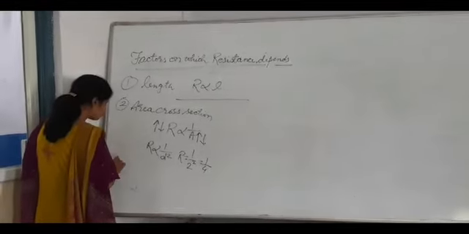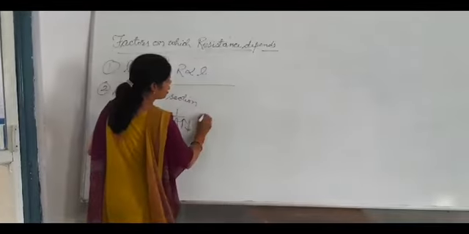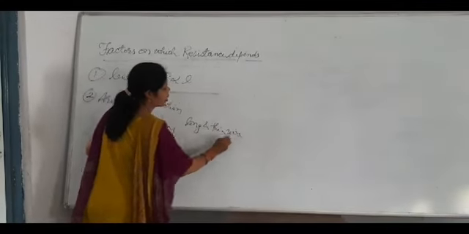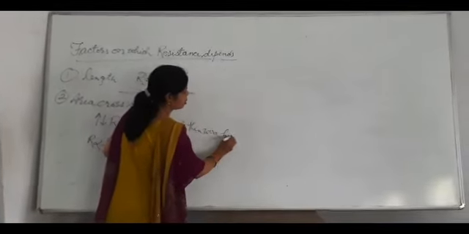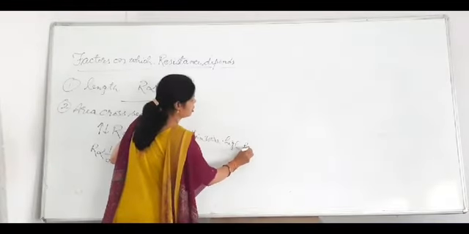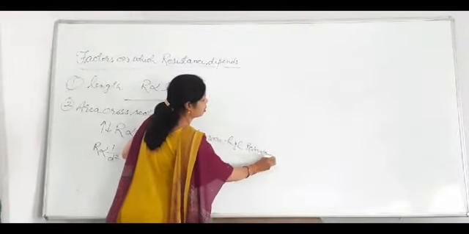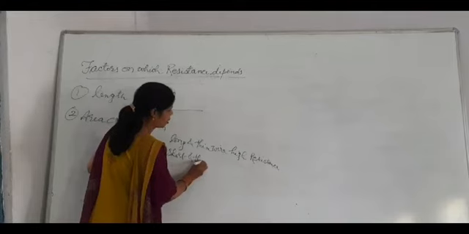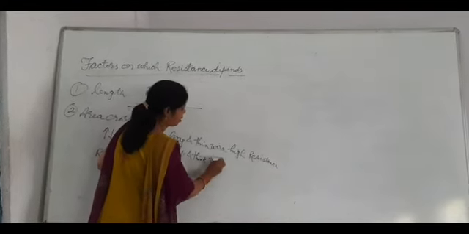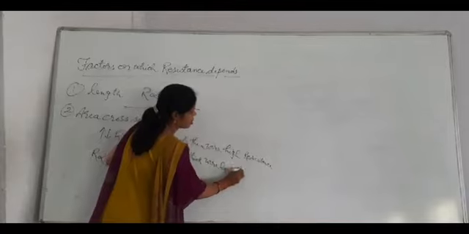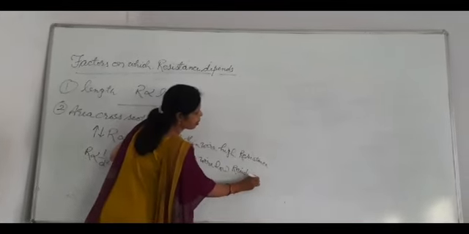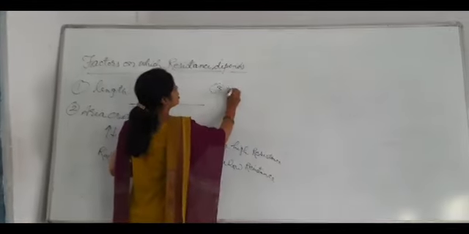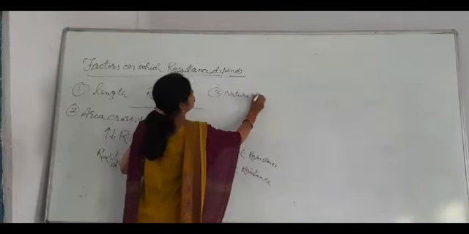Okay, so you can write that a long and thin wire has high resistance and a short and thick wire has low resistance. Remember it. Now the third factor on which resistance depends is the nature of the material.